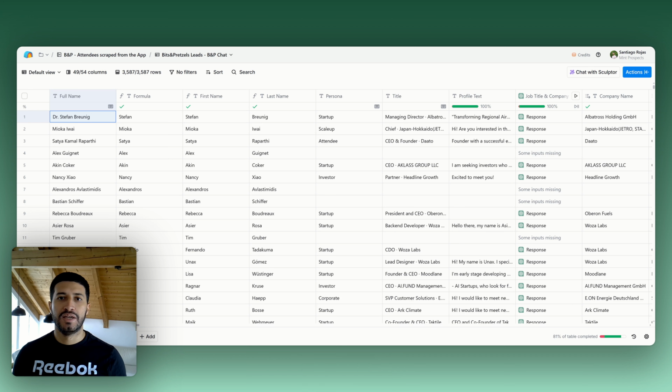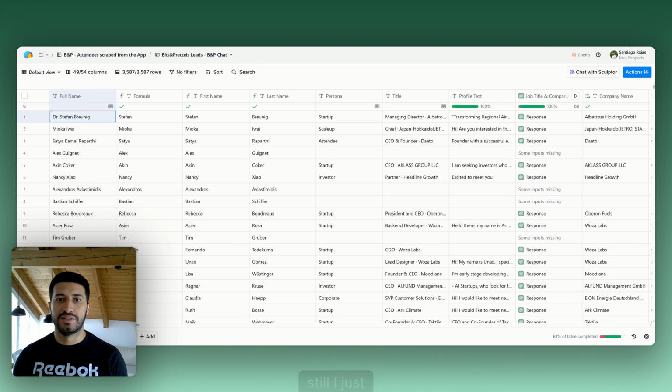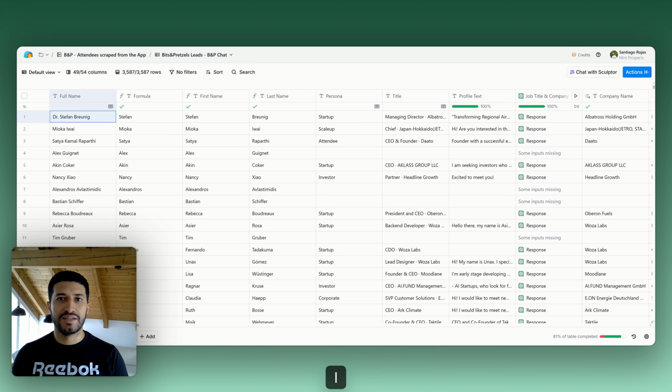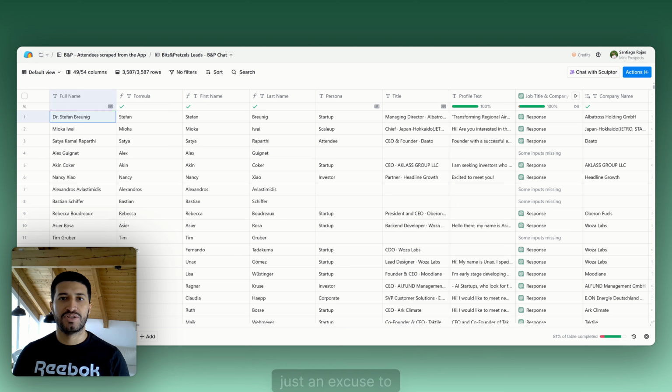And of course, there are some lists that you can only access if you have a ticket. Still, I really recommend people do this only if they are actually attending the event, instead of doing a trap like, hey, I saw you're going to the event, I am too, when they are not really going. It's just an excuse to talk with them.